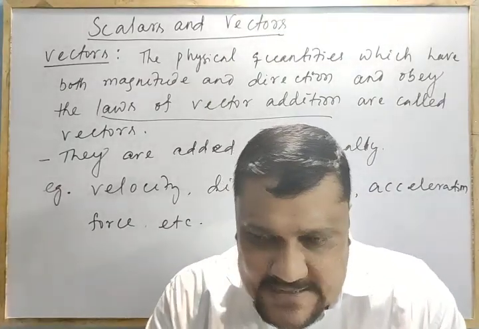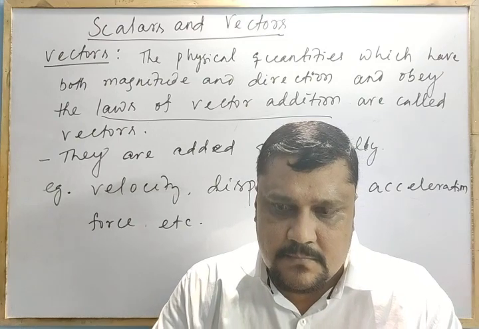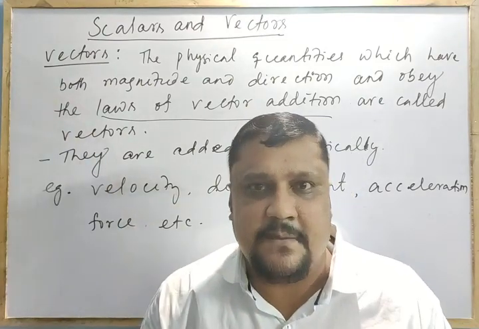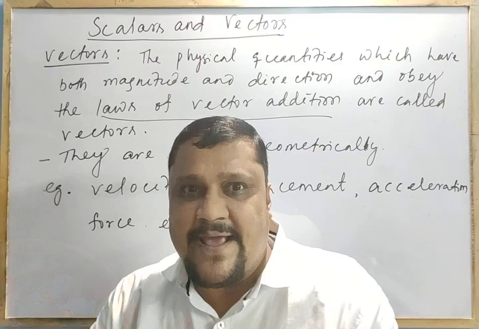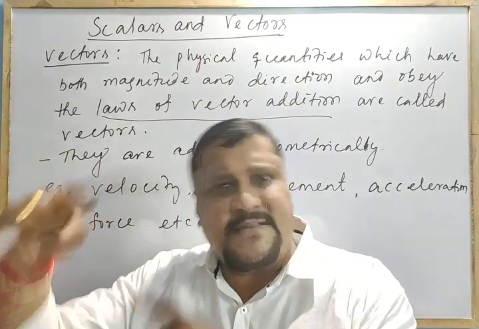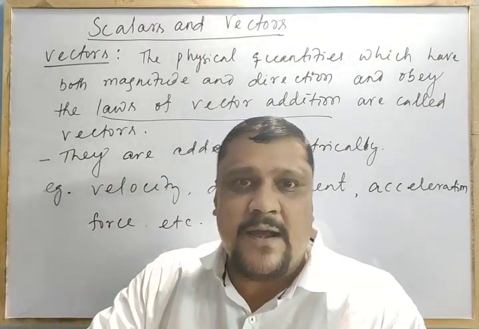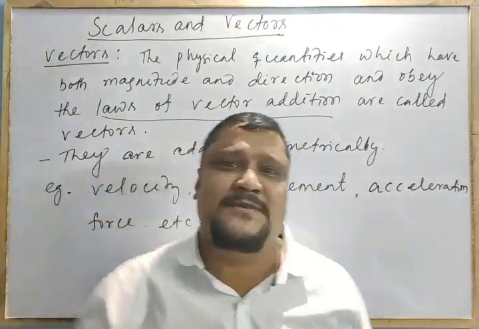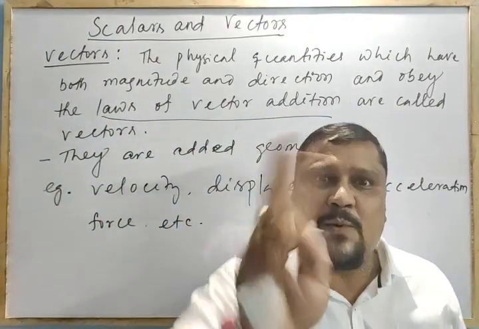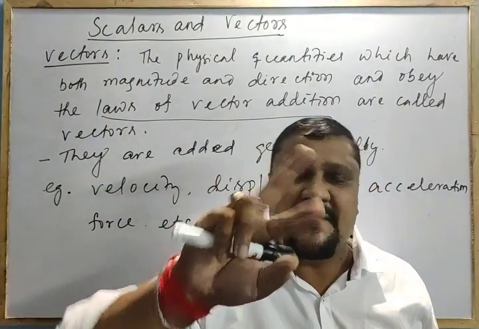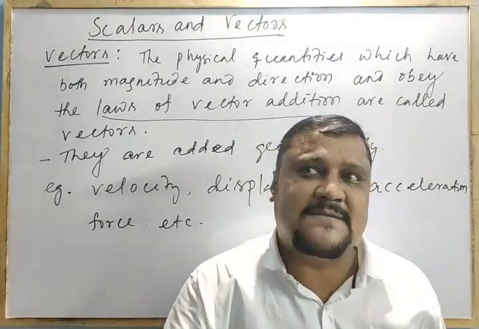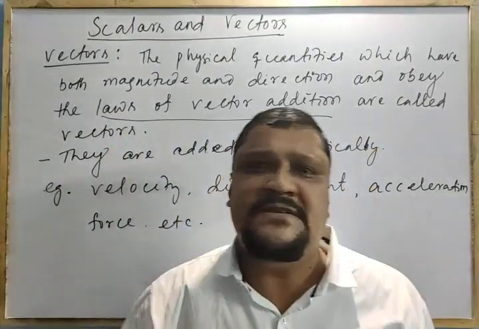If the magnitude changes, the scalar changes. But in the vector case, if the magnitude changes, the vector changes. In addition to that, if the direction changes, the vector also changes, because vectors are represented by both quantities, magnitude and direction. If the direction changes, the vector is different.